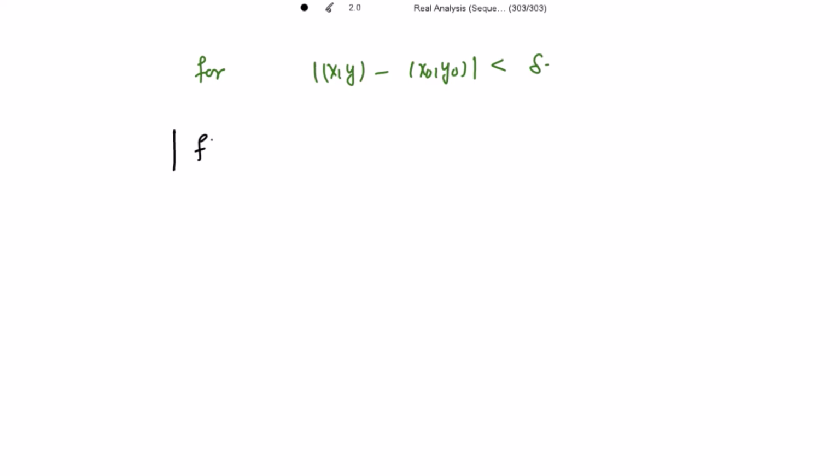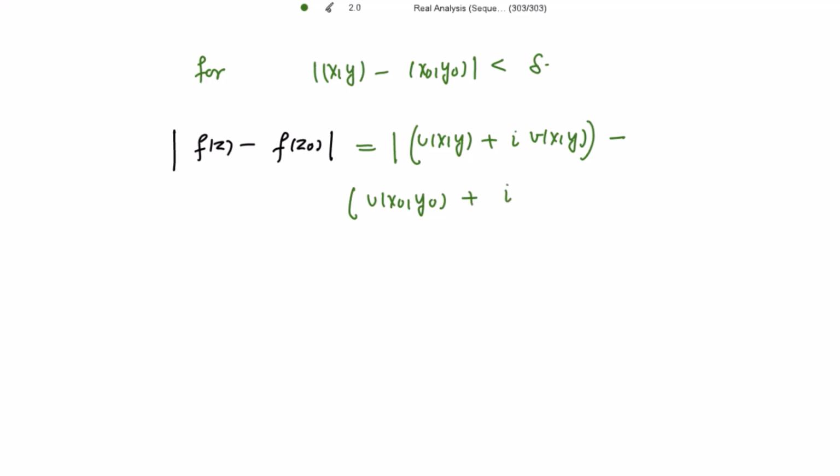To show that f of z is continuous, I need to show that this mod is strictly less than epsilon. So to show this, let's evaluate this mod first, putting the value of f(z) and f(z naught). What is f(z)? It is u(x,y) plus iota v(x,y), minus f of z naught, which is u(x naught, y naught) plus iota v(x naught, y naught).